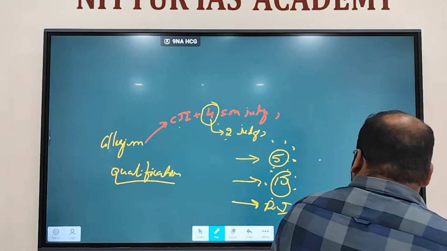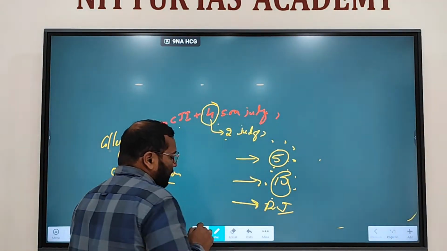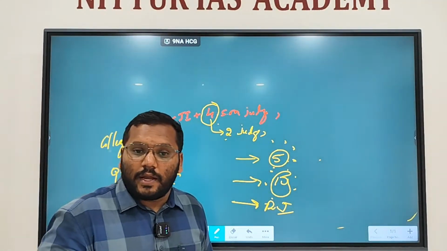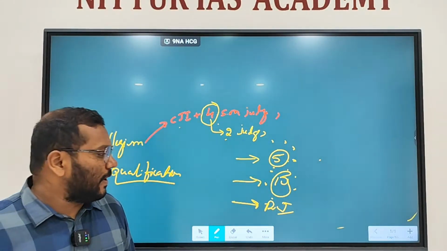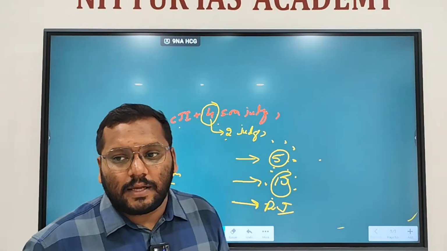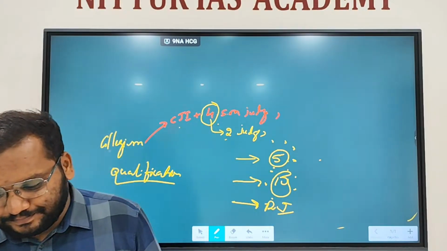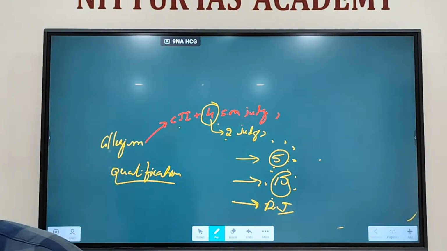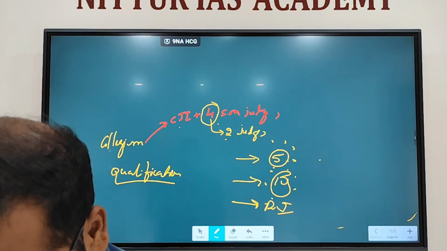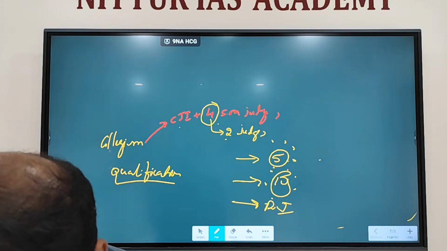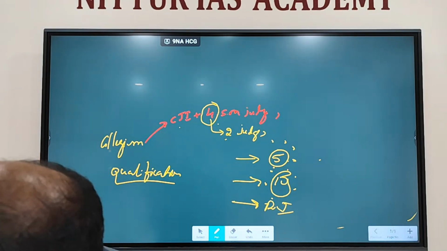So, what is the minimum age to become the judge of the Supreme Court? There is no bar, minimum age, right? Retirement age is 65 years. Next one is removal of the judges of the Supreme Court. Qualification is done, right?